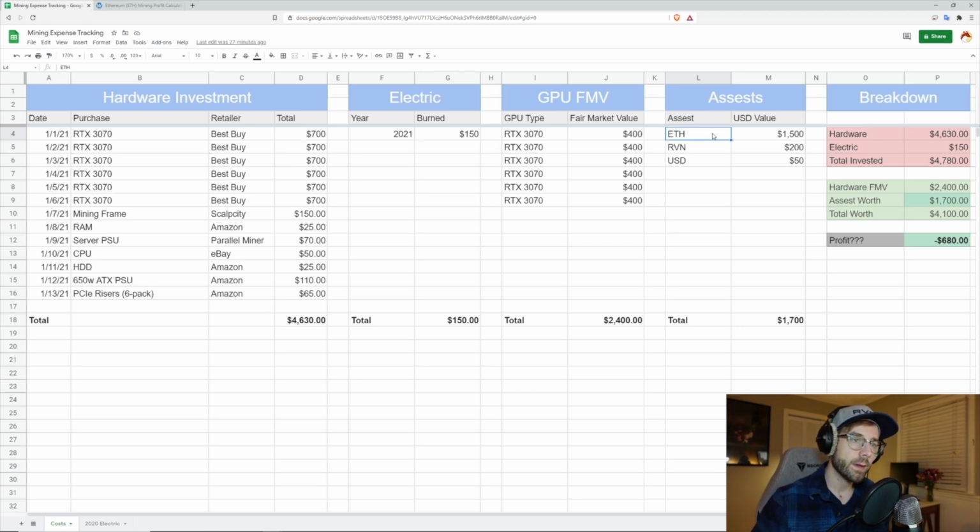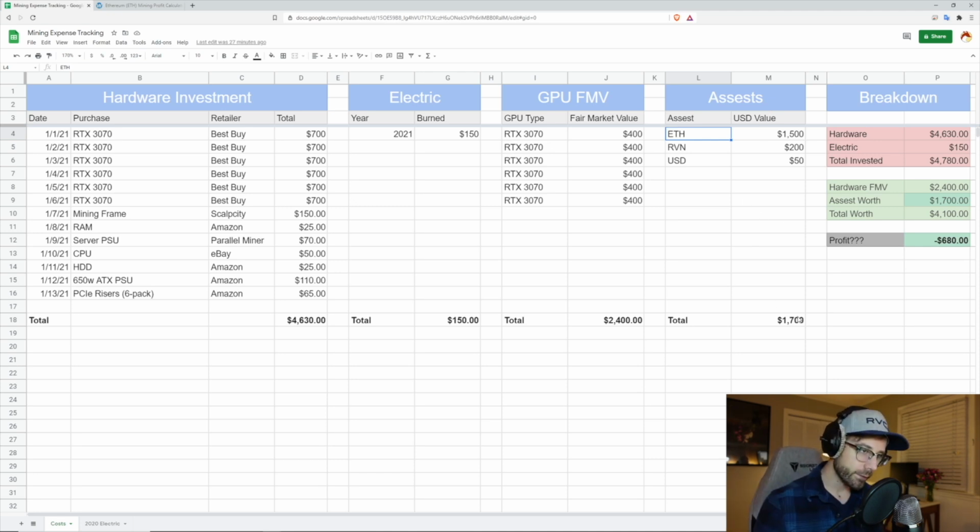This is part of why, based on your situation and your goals, it may very well be the right thing to do to sell some for US dollars to really lock in that ROI, or lock in some of that break even, to make sure that you can realize this when the time comes. But continuing on here, our assets are worth $1,700.